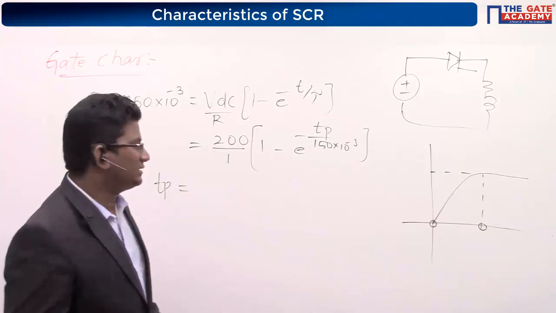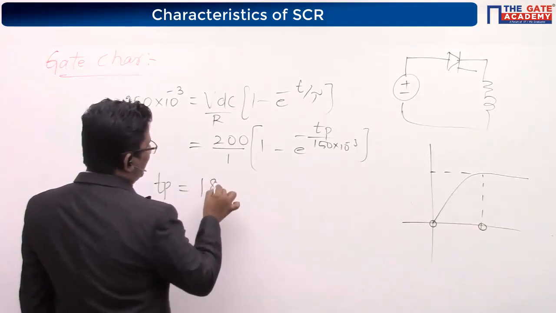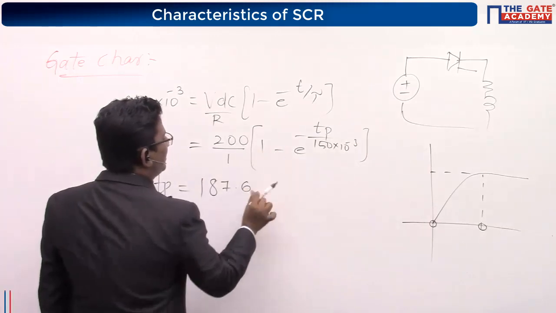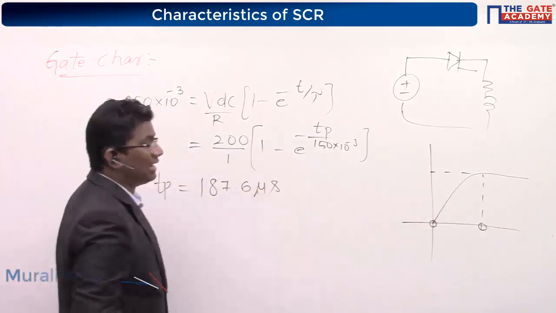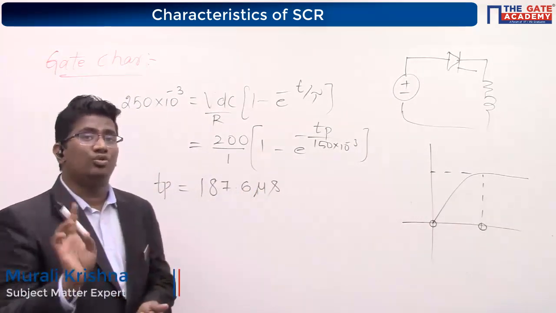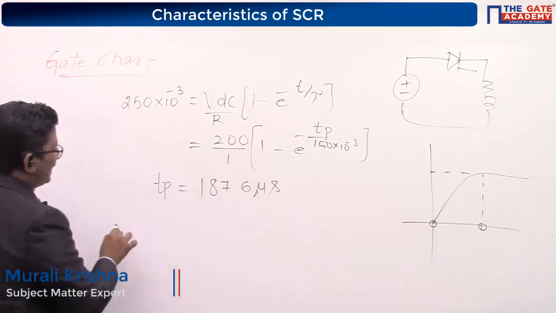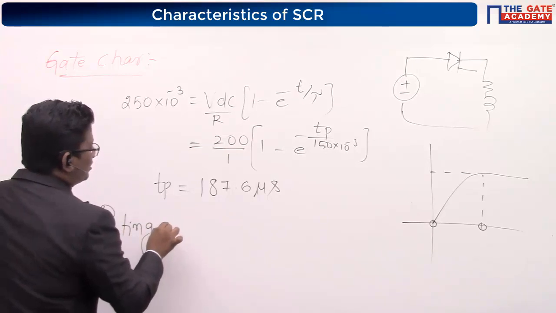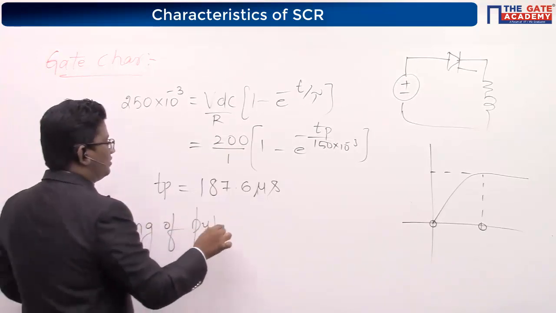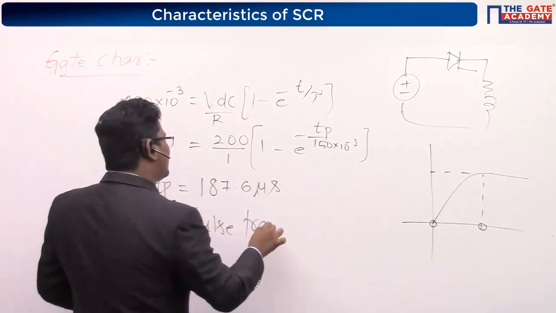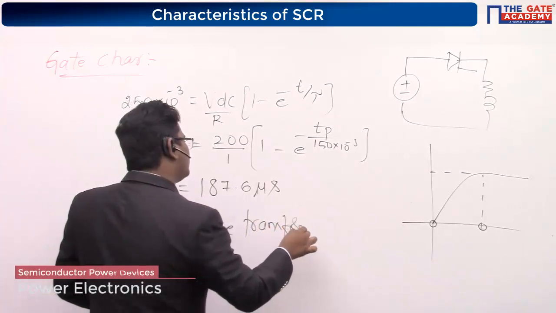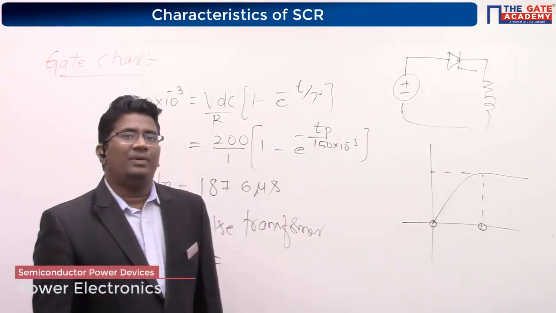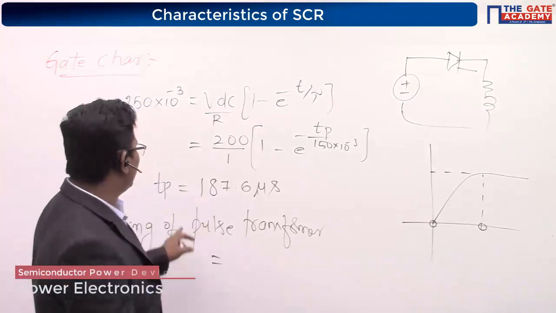Can I write 187.6 microsecond? Now what is the rating of the pulse transformer? That is the question. Rating of the pulse transformer: volt second or volt? You already got TP.